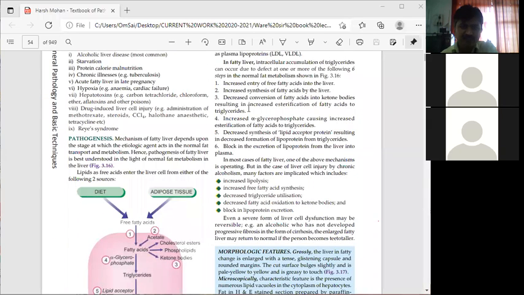This is the second effect. Increased synthesis of fatty acids by the liver, then decreased conversion of fatty acids into ketone bodies, resulting in increased esterification of fatty acids to triglycerides.